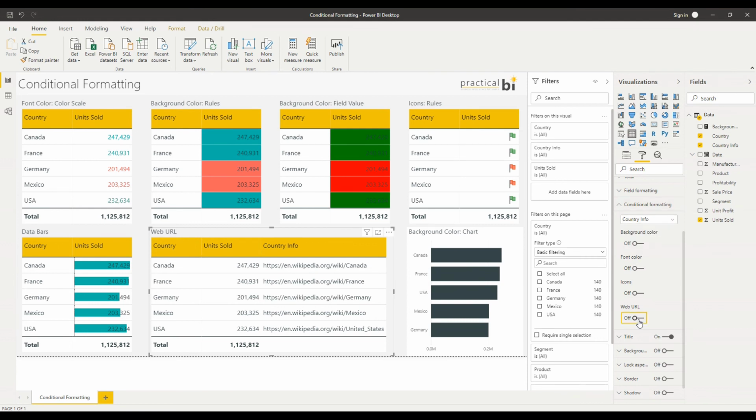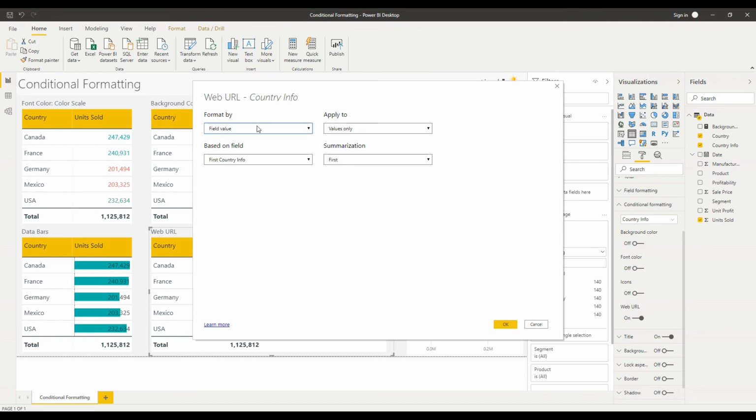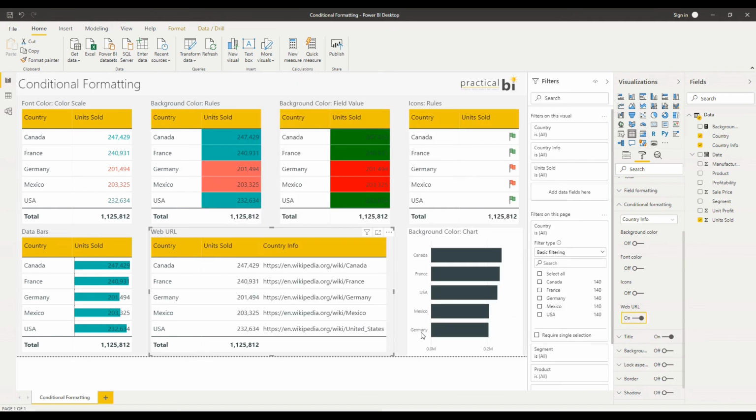I'm going to turn on web URL, and I get my options popping up straight away. I'm formatting by field value. That's my only option here, and I have to aggregate the field in some way, so I'm just going to take the first value of the country info field. So let's just click OK to that.